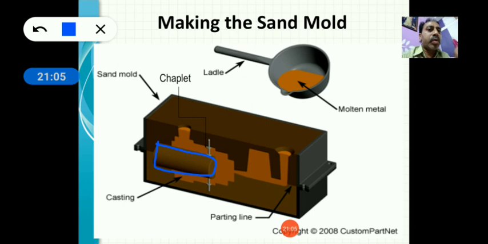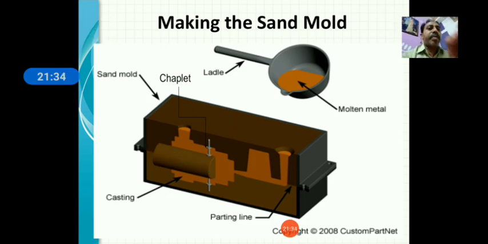Okay, so it is a hanging core. One side is placed in the mold, and the other side is hanging over. If it is hanging at the other side, then due to the metallic pressure it can be tilted like this. If chaplets are not there, it can be tilted, and if it is tilted, then your hole will be created at an angle. An angular hole is generated, but that is not our requirement.